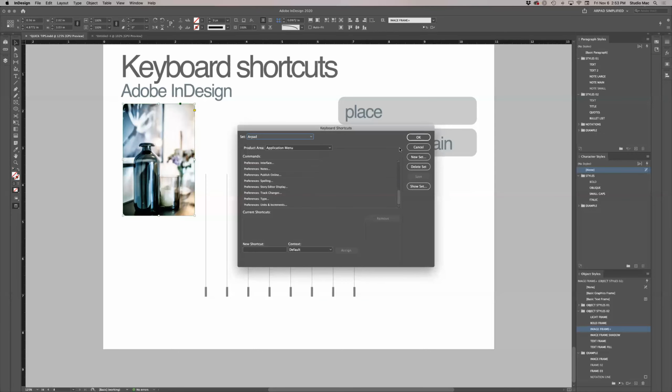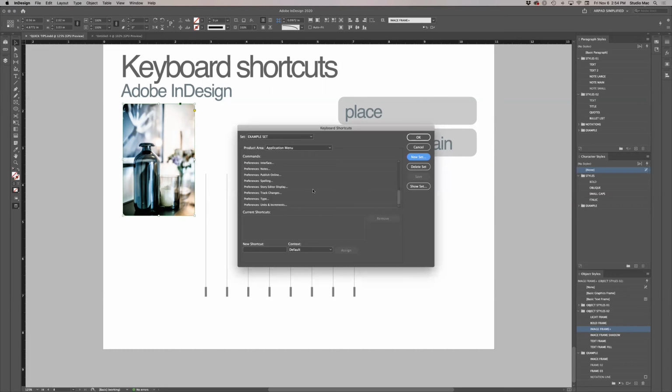You can create your own set by navigating to the right side. You can say New Set. So if I create one here, you can name it. Say OK. So now you have a set, and you're going to change or add a new keyboard shortcut.